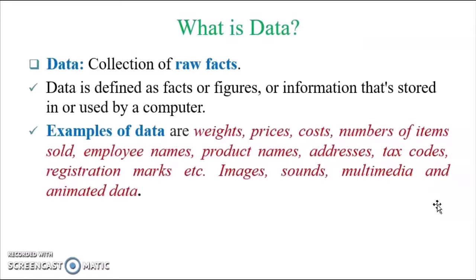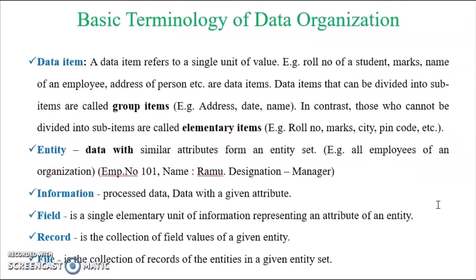Let us move on to the term data. What is data? Data is a collection of raw facts. Data is defined as a fact. It may be a figure or it may be information that is stored in or used by a computer. For example, data may be a weight, a price, a cost, an employee name, or even an image, a sound or multimedia data. There are so many terminologies used to organize data. Let us see them one by one.